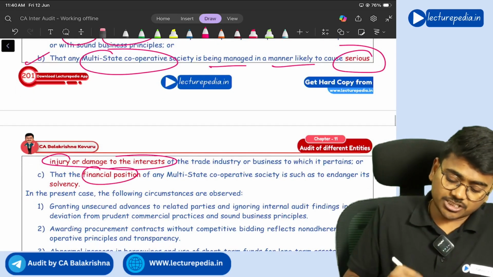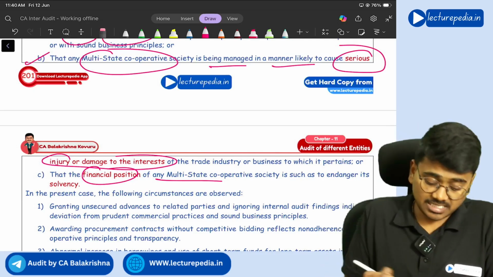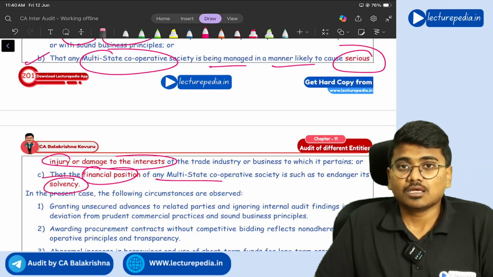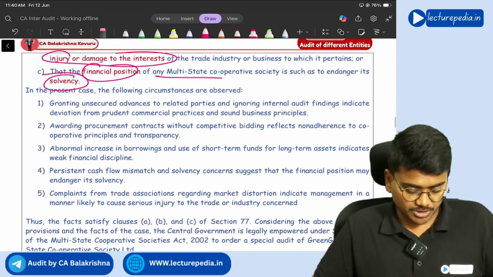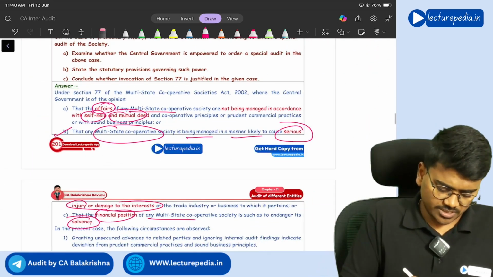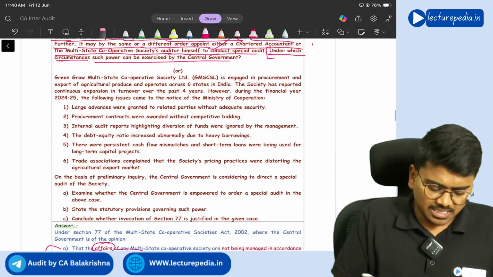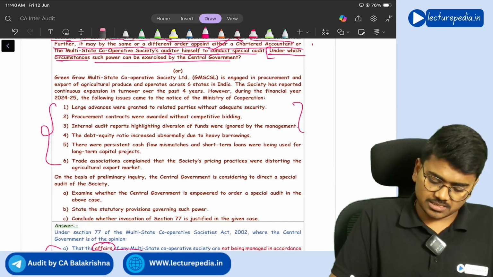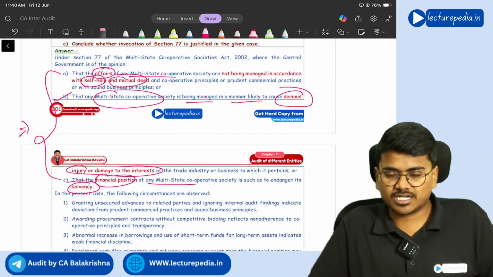Next, if the financial position of the multi-state cooperative has weakened and it is resulting in insolvency, raising questions on the solvency of the multi-state cooperative society, then also it will order the special audit. So these are the situations in which a special audit can be ordered, and that is the answer. Here they have given certain scenarios, and you need to mention that these scenarios are suggesting these particular situations and a special audit can be ordered.